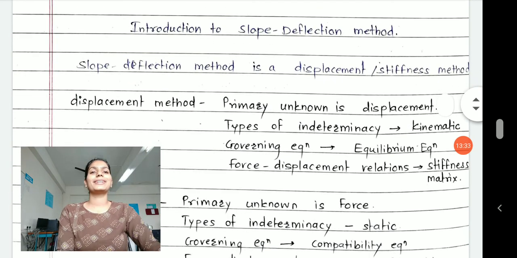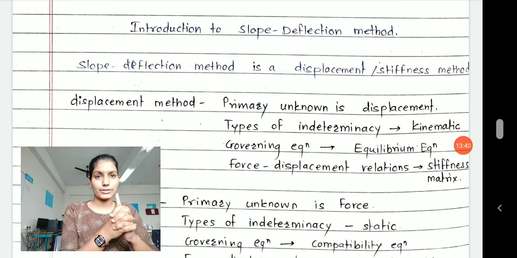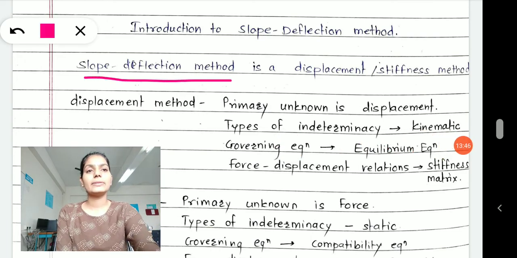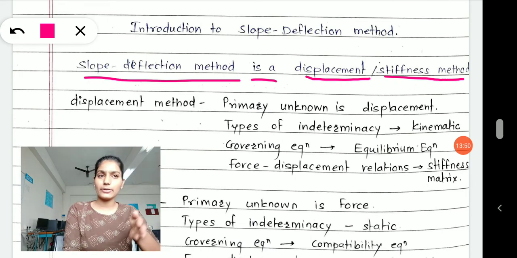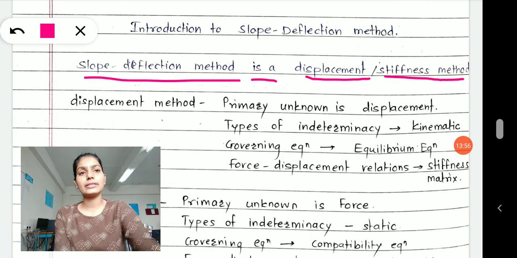Now we are moving towards our core part, towards our lesson where we are going to apply the slope deflection method. Now what is the slope deflection method? The slope deflection method is a displacement stiffness method. Now what is this displacement method? What is the stiffness method? That we have to understand.